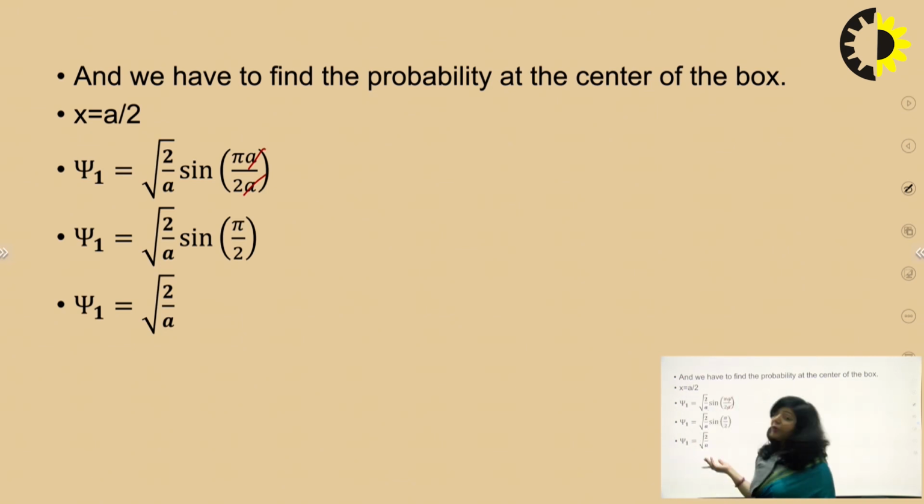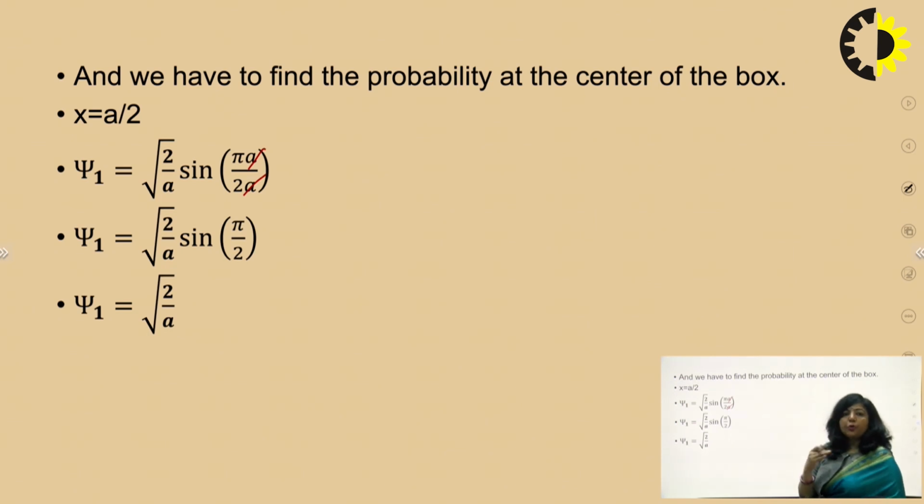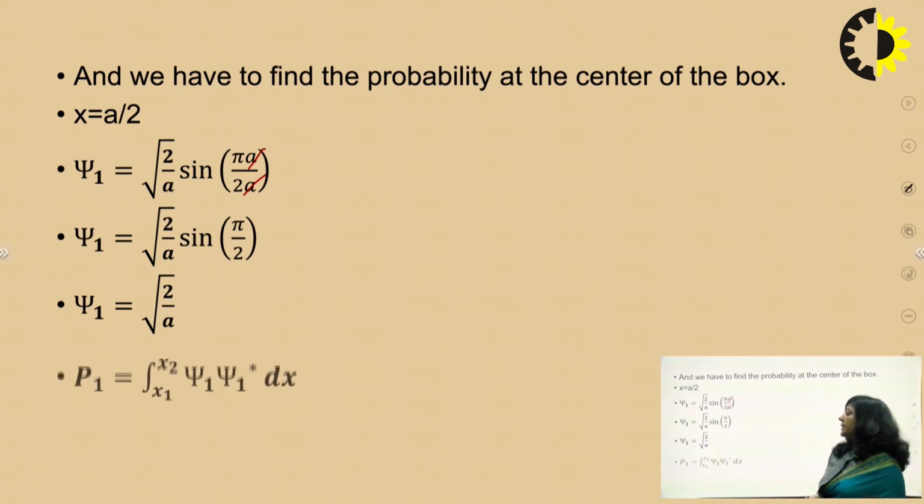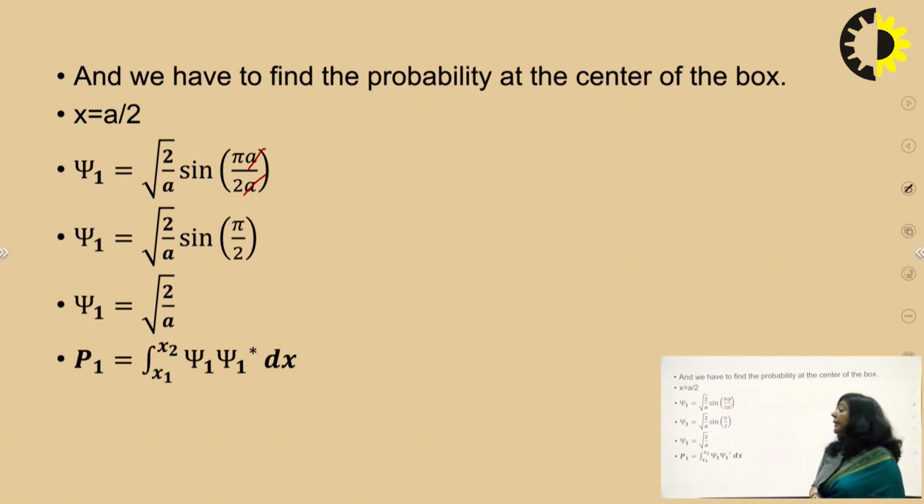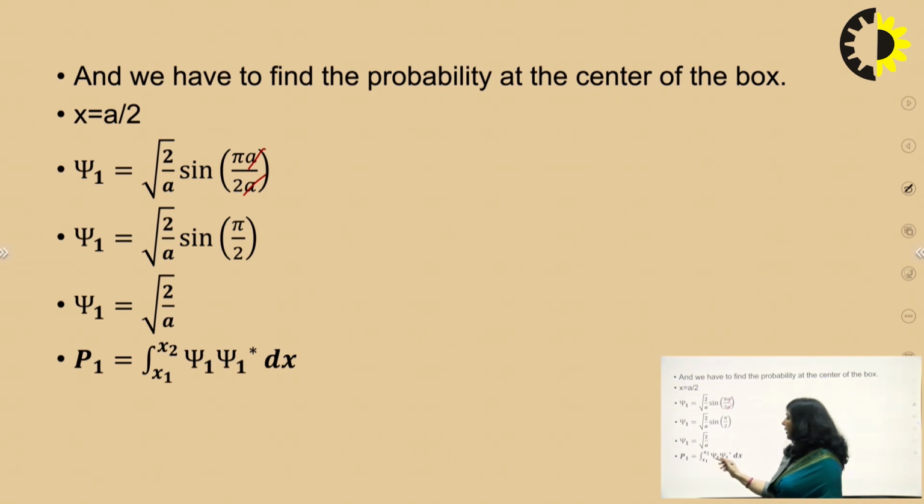If this is the wave function at the center in the lowest energy state, then what will be its complex conjugate? Because in order to find the probability, you should know the complex conjugate of the wave function. Since there is no imaginary part involved, psi1 star is again equal to psi1. So the probability in that interval of 5 angstrom from x1 to x2 will be the integration of psi1 star into psi1 from x1 to x2.